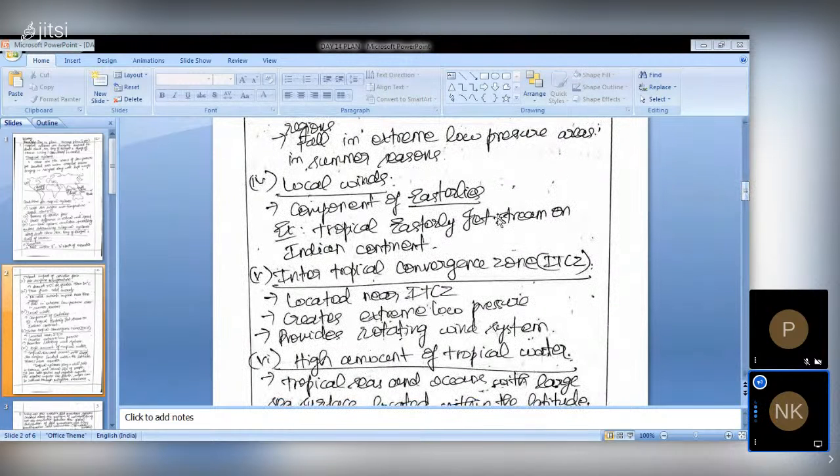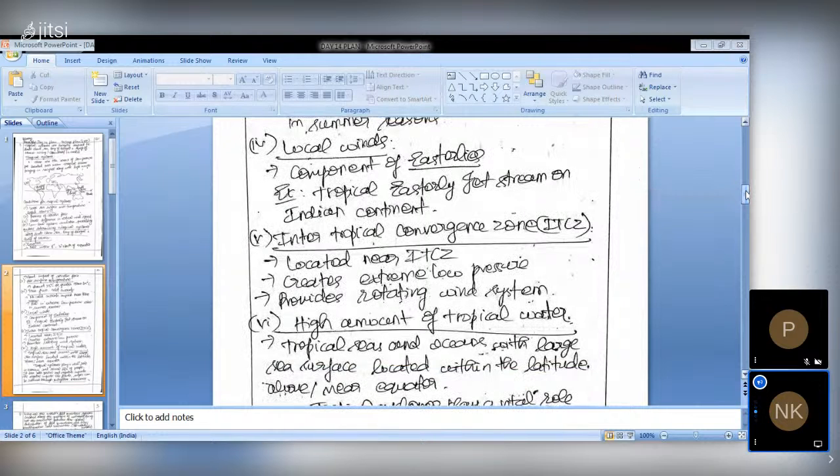There are these regions, we can say 80 degree to 30 degree north. The ITCZ zone is also located between these latitudes, and this ITCZ zone is always prone to low pressure, extreme low pressure areas, and because of that they provide the rotating winds. Okay, so they may cause storms in the nearby areas.